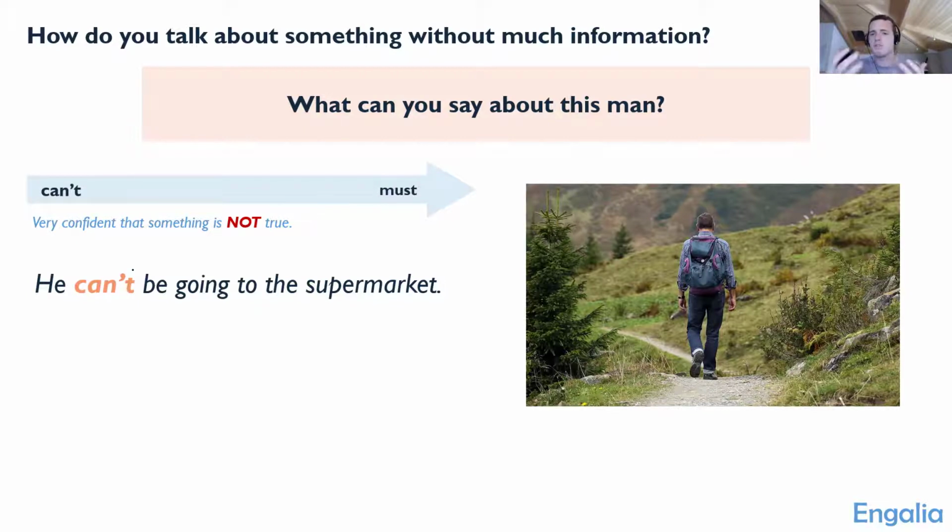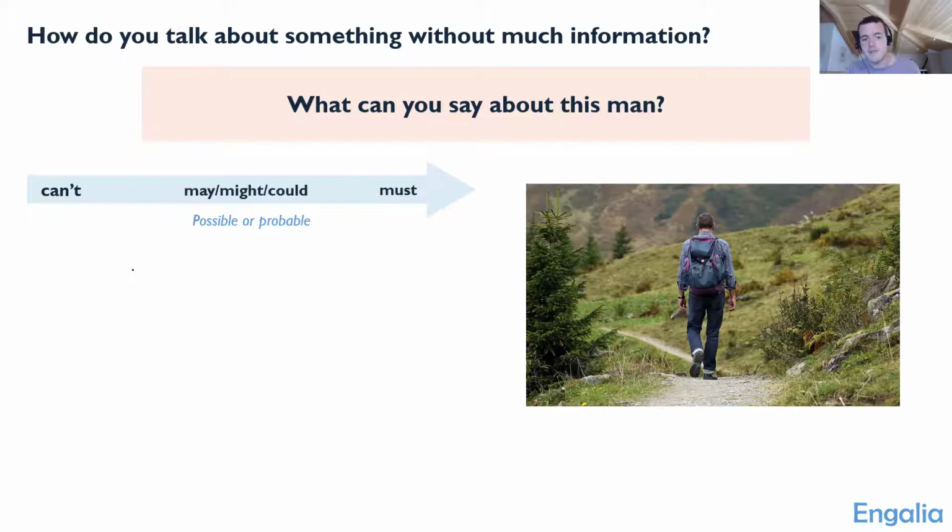But what about if it's somewhere in between? What if I'm just making a guess? In that case, we can use these three words. We can use the words may, might, and could. May, might, and could. And we use these when something is possible or probable, right? So we're just making an assumption. We're making a guess based on the evidence.